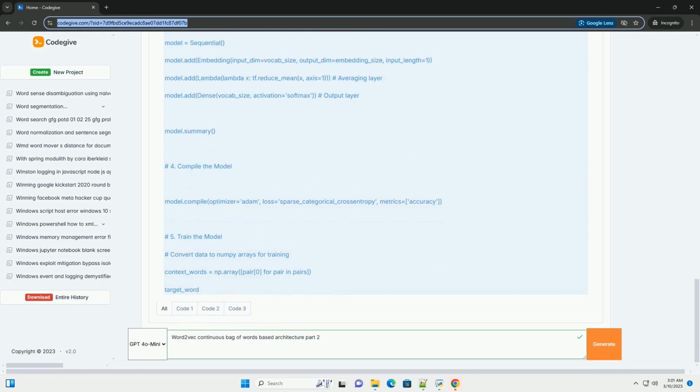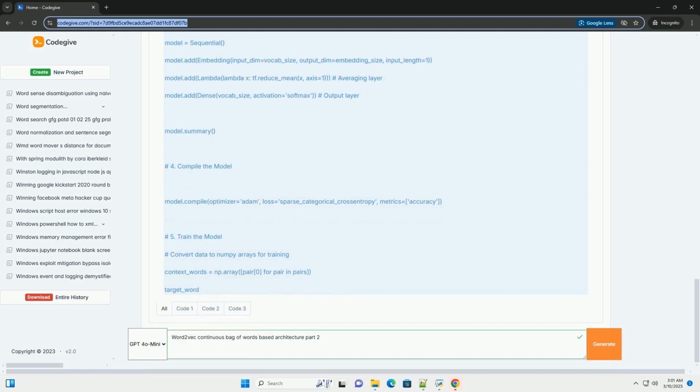3. PyTorch implementation, alternative. If you prefer PyTorch, here's a basic example. Key differences in PyTorch code: Model definition: the CBOW model is defined as a class inheriting from nn.Module.